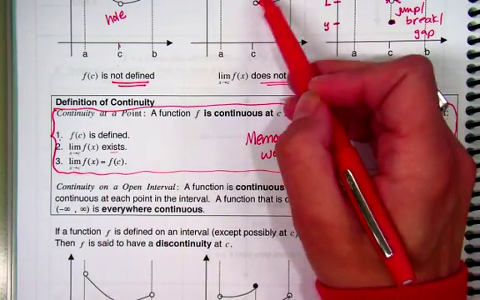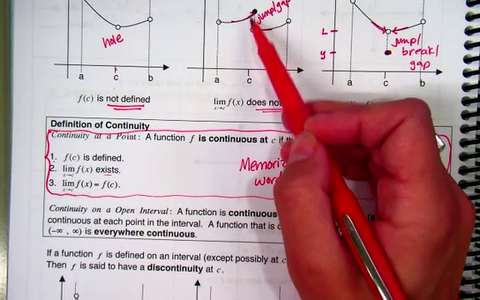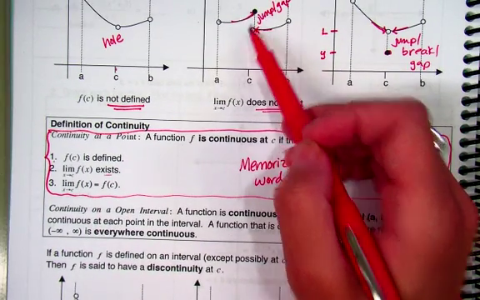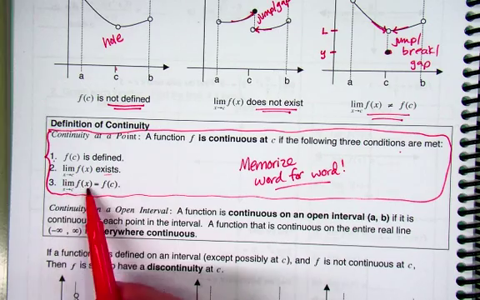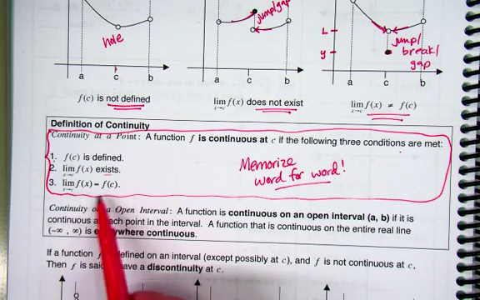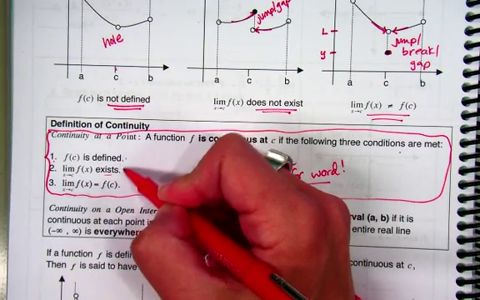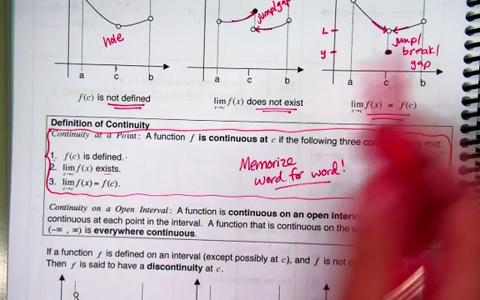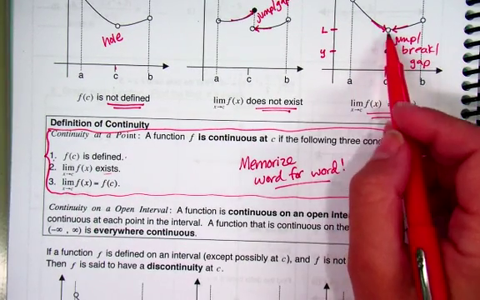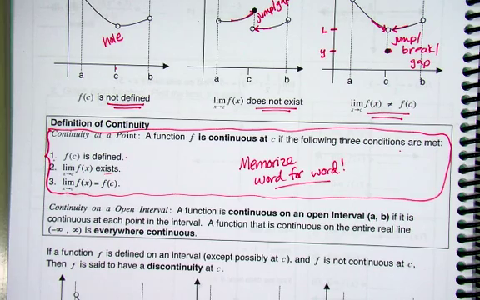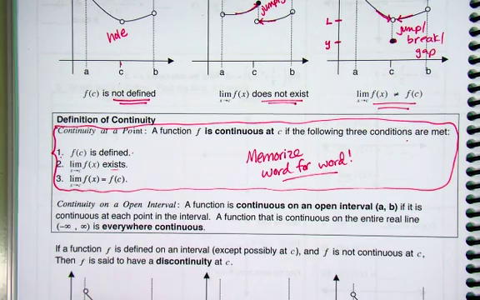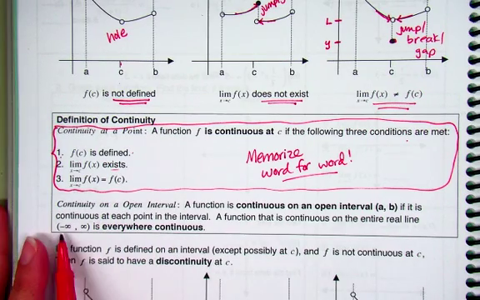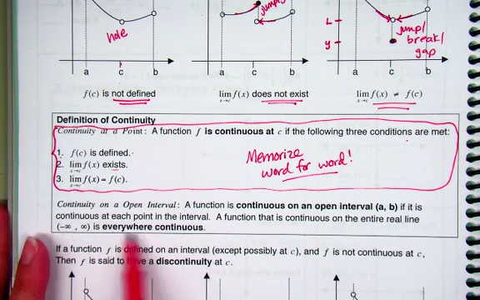Well, here the limit didn't exist, so I can't have that jump, right? The limit has to exist there. And that limit has to equal the value of the function. So basically 1 and 2 have to equal each other, right? The limit has to equal the value of the function. So there can't be this gap in our graph. Okay. In terms of an open interval, it is continuous on the open interval if it's continuous at every point in the interval, right? If it's continuous from negative infinity to infinity, we call it everywhere continuous.